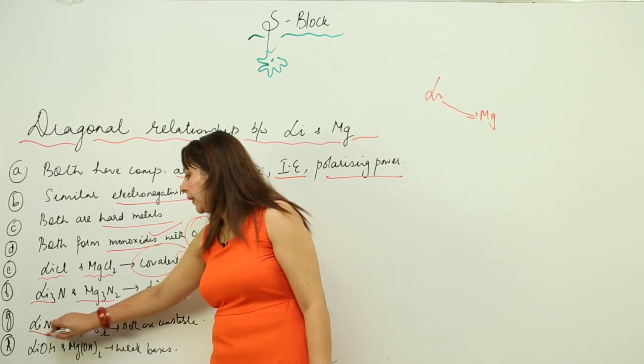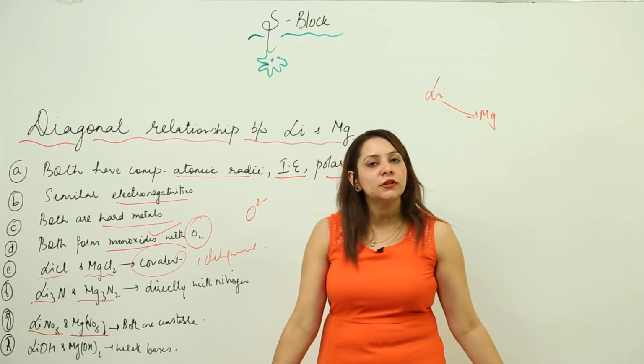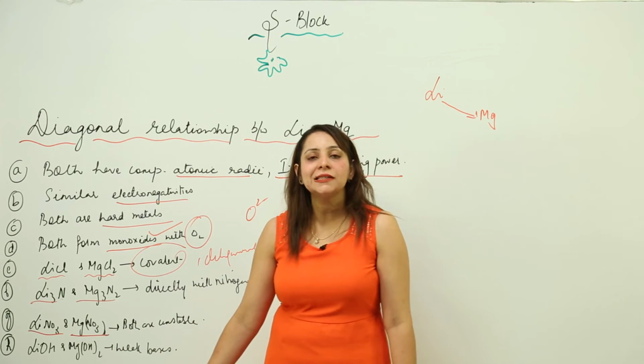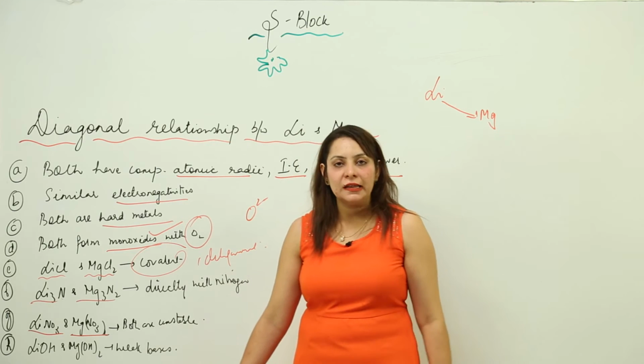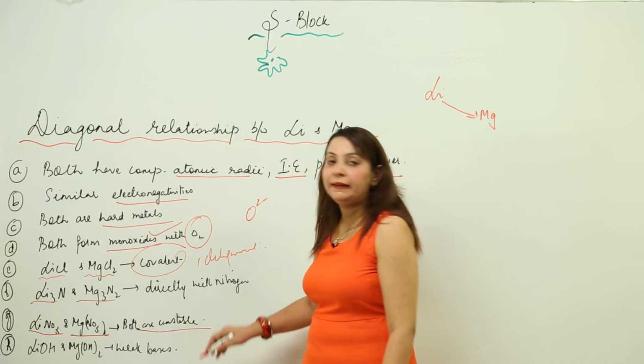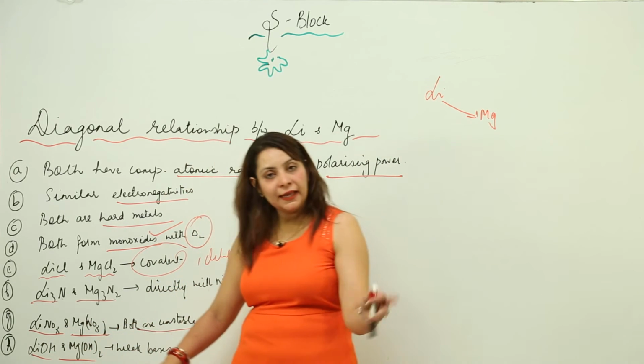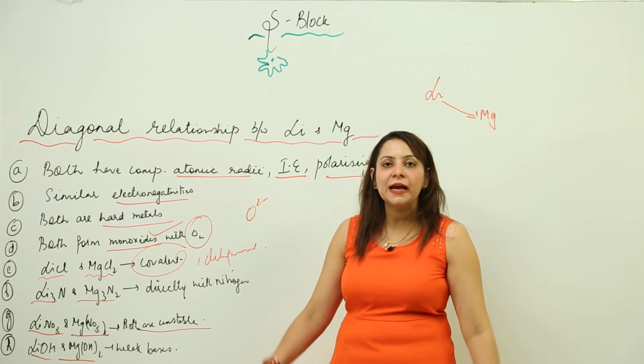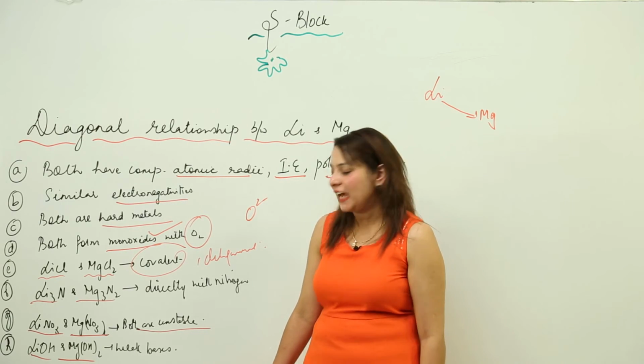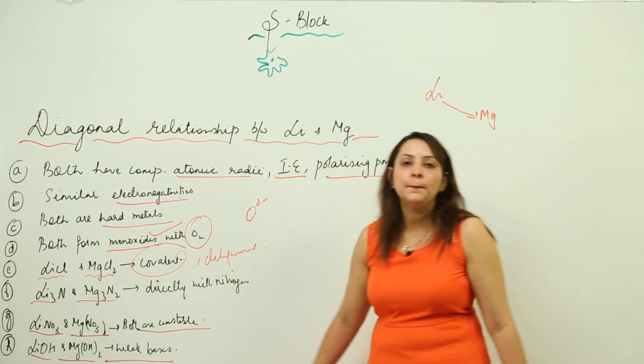If we compare nitrates, their nitrates are almost unstable because, being of smaller size, they cannot stabilize the bigger size anion. That is why they decompose on heating, because they are unstable. If we talk about hydroxides, again the same thing: they cannot stabilize the bigger size anion as they are of small size cation, so they are weak bases.